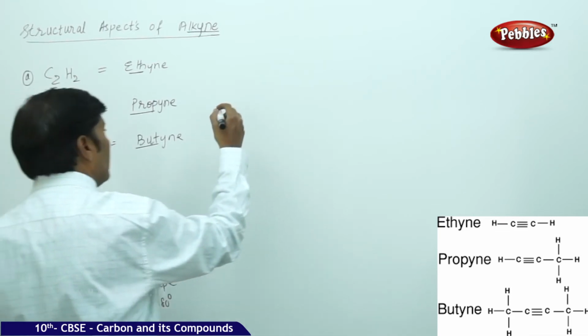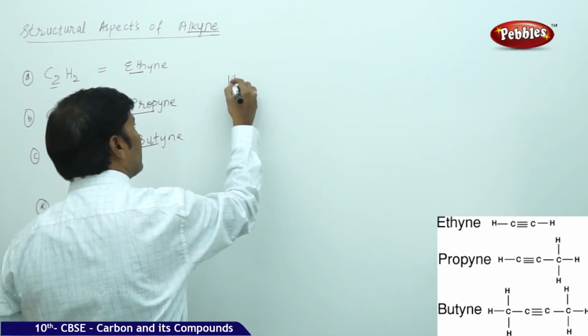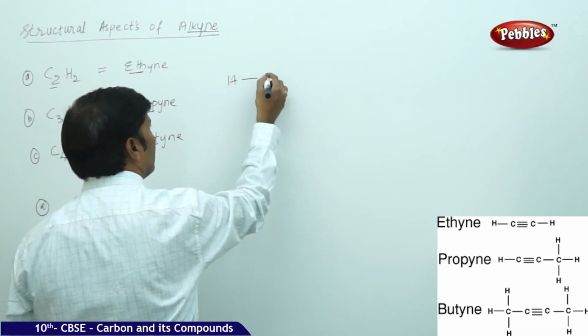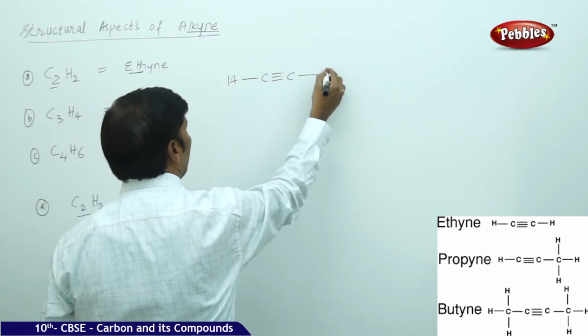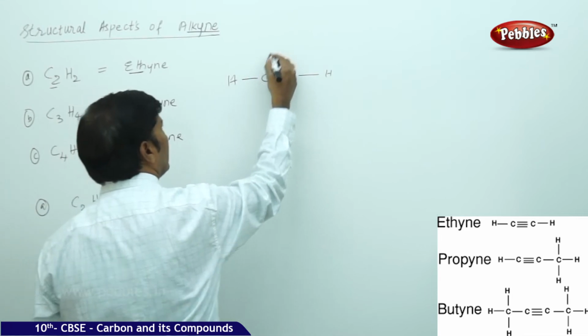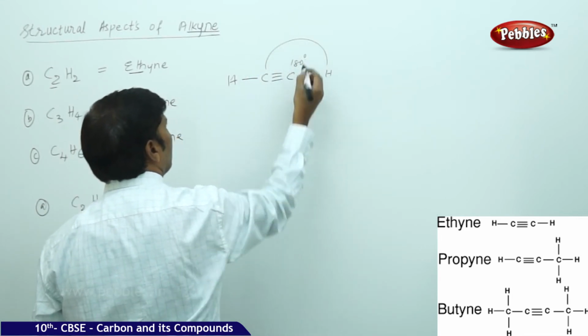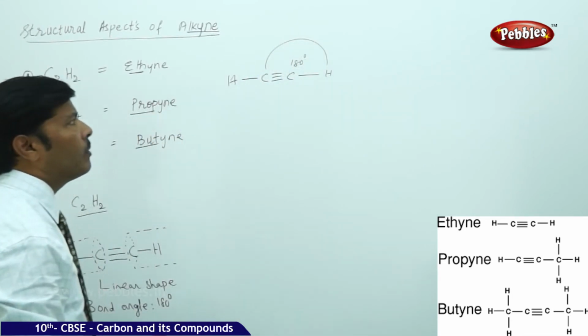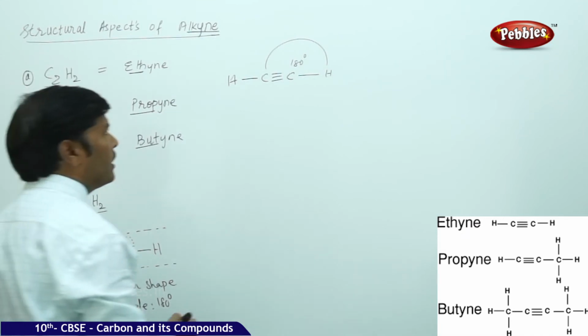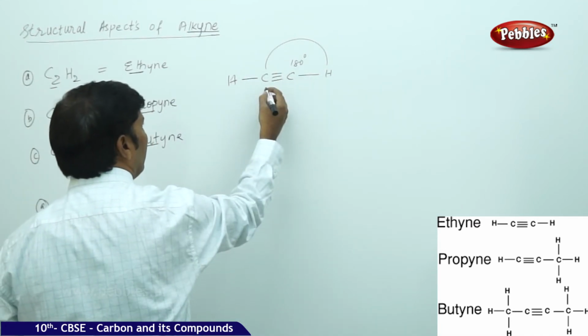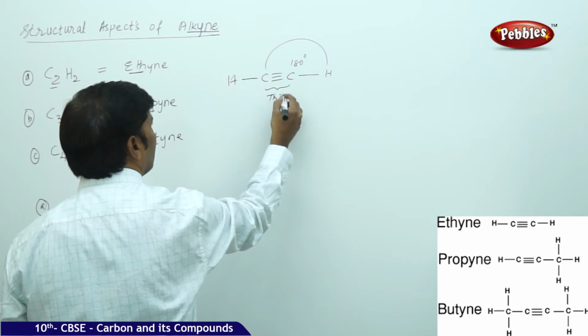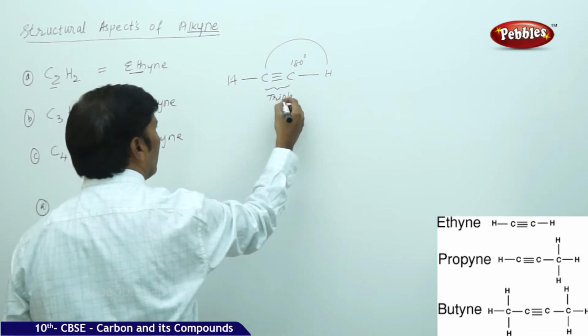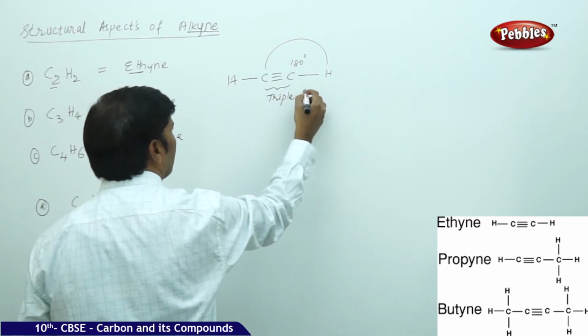Suppose you take the same structure as carbon triple bond hydrogen, here the bond angle between carbon and hydrogen is 180°, and between two carbons there is a triple bond. This is a triple bond, which is an important characteristic feature of the alkynes.